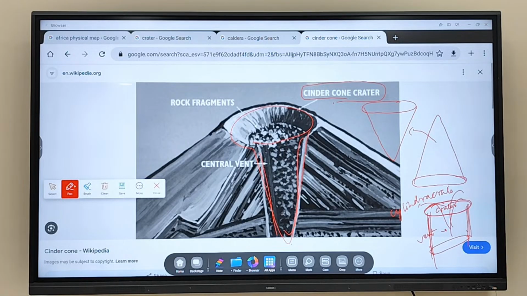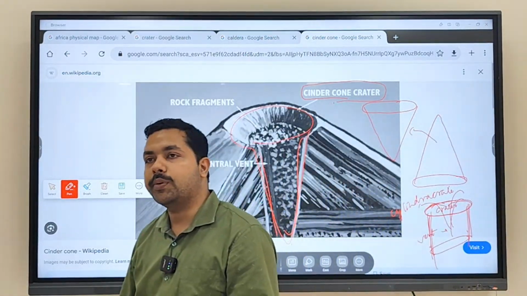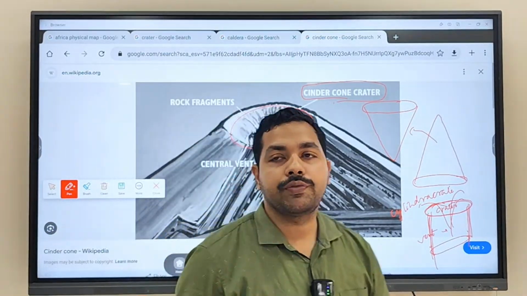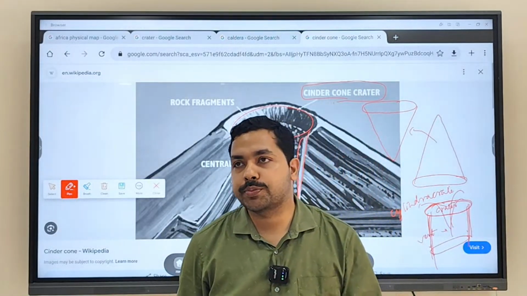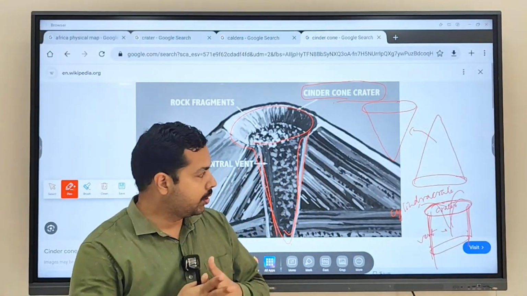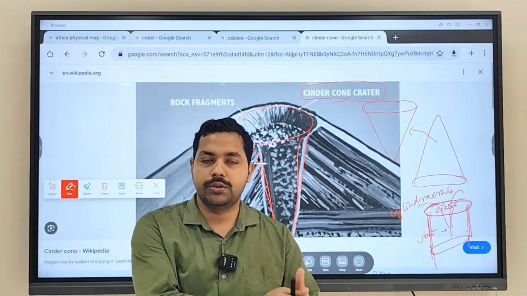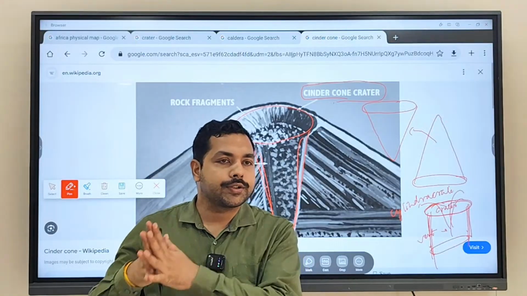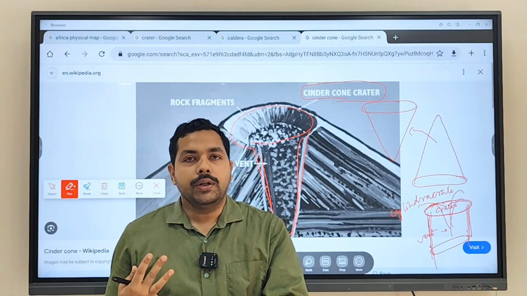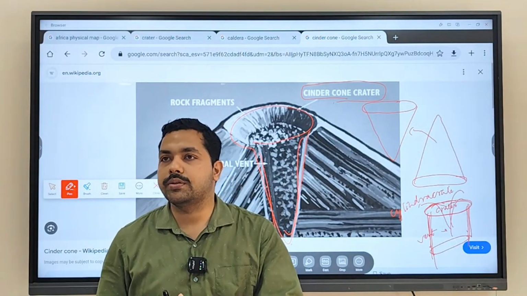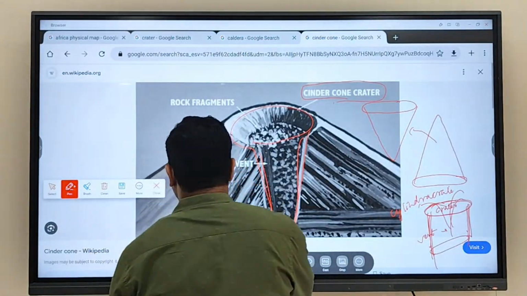So this is all about your volcanic eruptions. We discussed what volcanic eruption is, the types of volcanic eruption, causes of volcanic eruption, then hotspot volcanism, then positive and negative aspects of volcanic eruption. Also we saw different types of landforms, intrusive landforms and extrusive landforms. Intrusive landforms we have already discussed. Extrusive landforms are your crater, your caldera, your island or toe. Clear? So those are the creation of landforms.